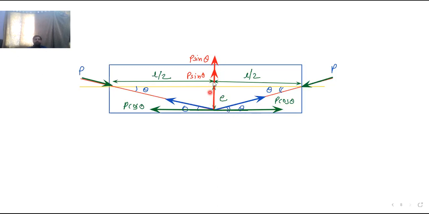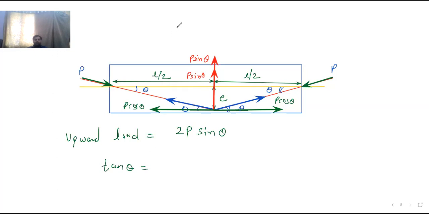But this P sin theta, both are acting in the same direction, vertically upward. So the vertically upward load, I will use the notation WC, the net upward load, or we can simply say upward load. Upward load is equal to what? It is 2P sin theta. And what is sin theta? So now if I want to calculate the sin theta, then here I will first calculate tan of theta.